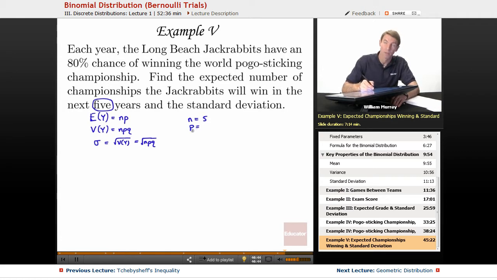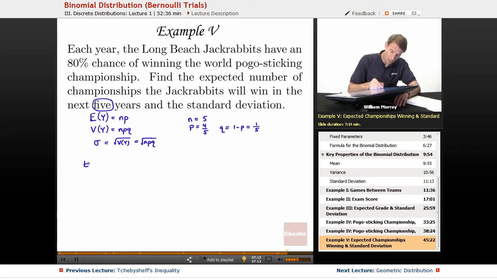The p here is the probability of winning any particular year, and we were given that that's 80%. So as a fraction, that's 4/5. And I'm going to go ahead and figure out what q is. Remember, q is always 1 minus p. So that's 1 minus 4/5, which is 1/5. And I think that's all I need to know for this one. So let's go ahead and calculate these out.